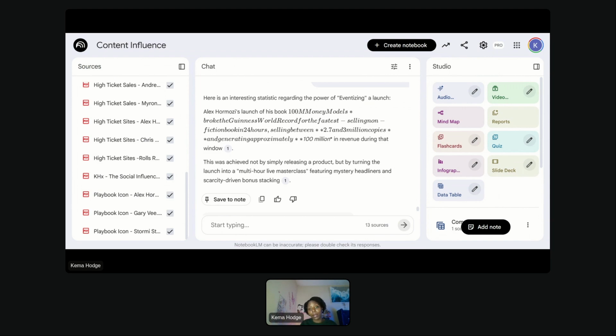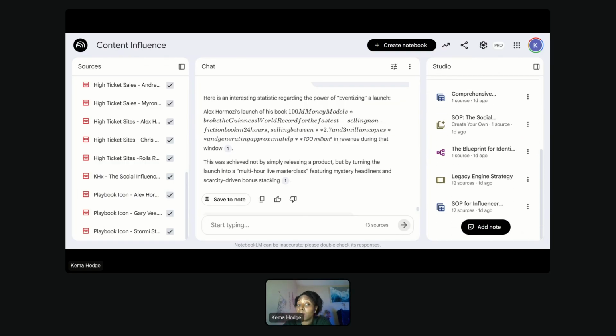So you're able to query your own uploads. And that can be a research article, that can be your writing, like if you're making a book and you put your chapters in there and you're like, which chapter is the best? Which chapter needs some more work? Notebook LM is a fantastic tool.